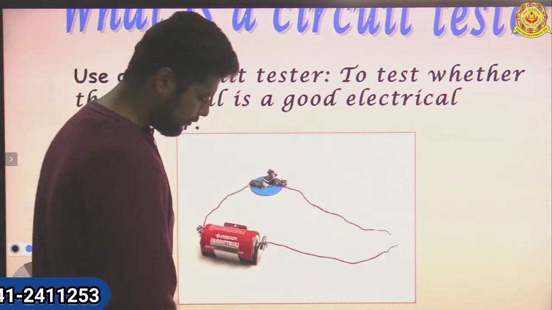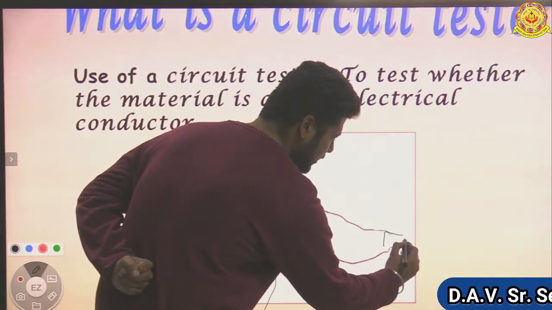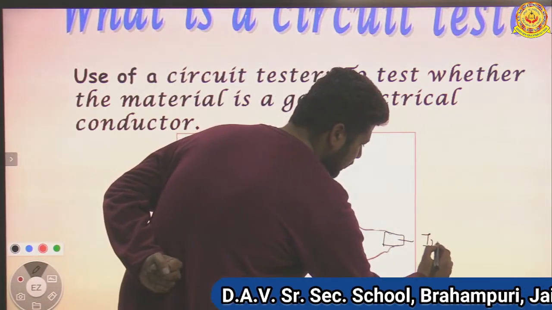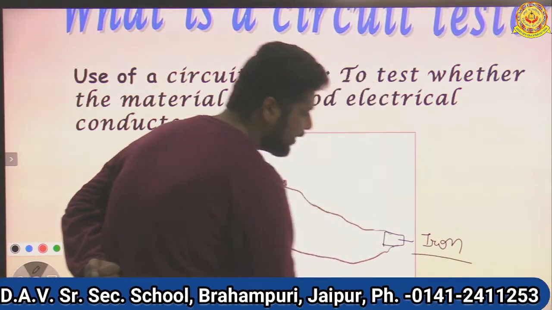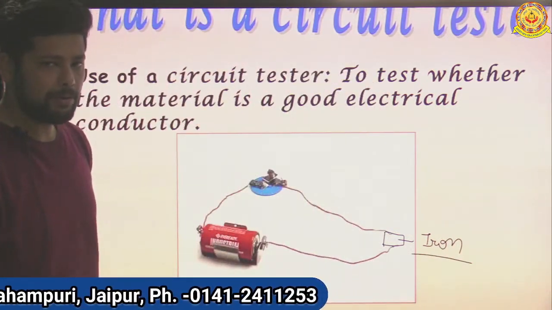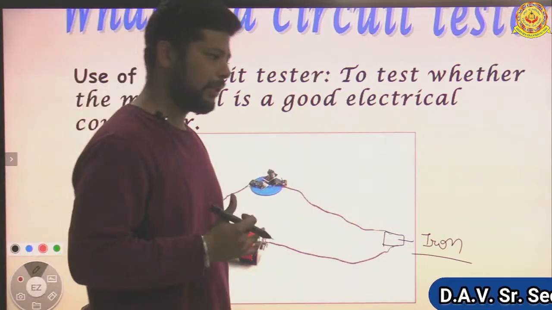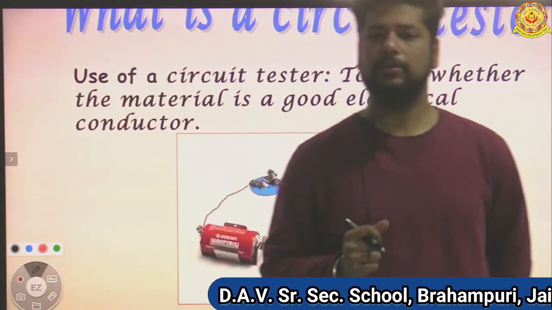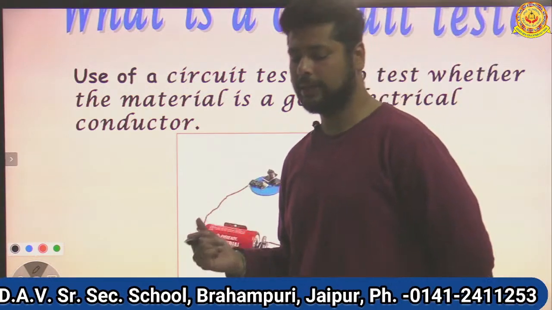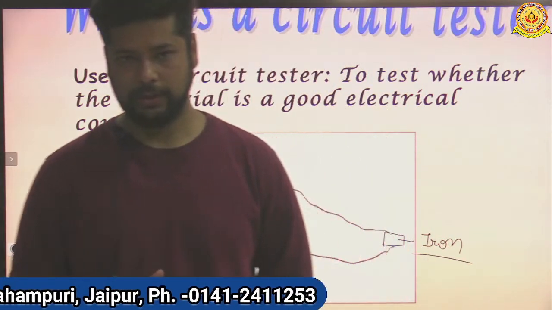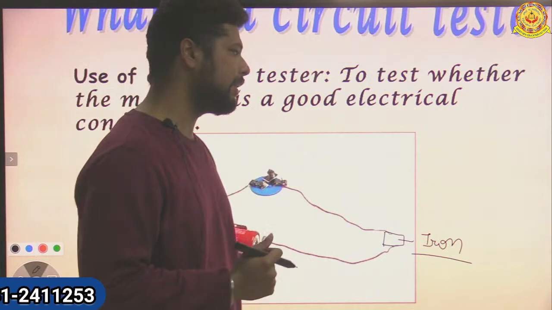Suppose here I have connected an iron piece. Now in the previous activity we have seen connecting an iron piece makes the bulb glow. Iron is a good conductor of electricity. But suppose next day you are connecting the iron piece to this circuit, to the tester, but the bulb is not glowing. So what things can we consider?